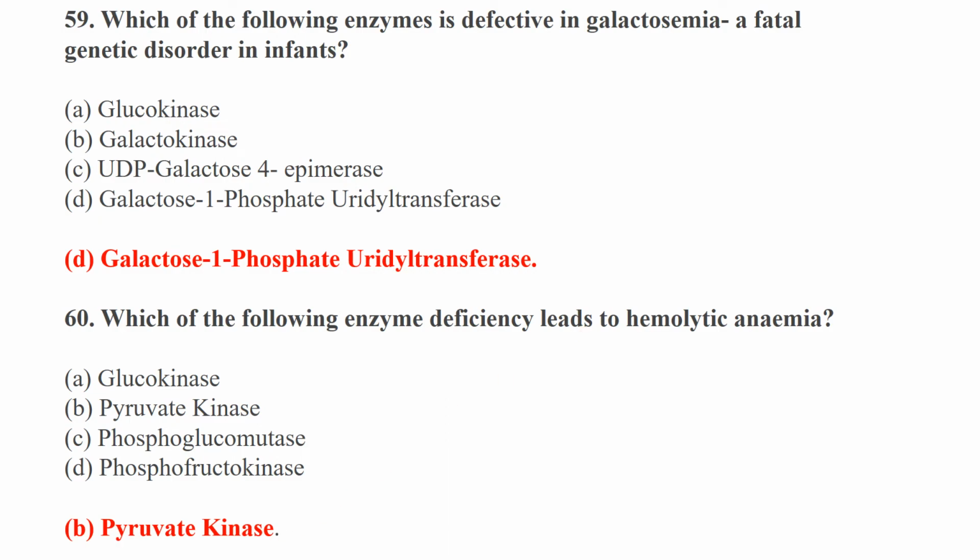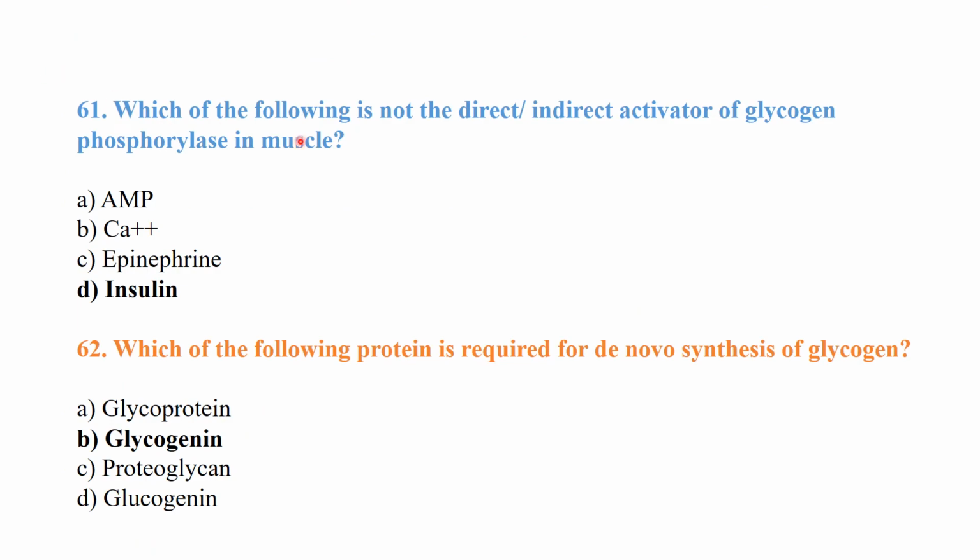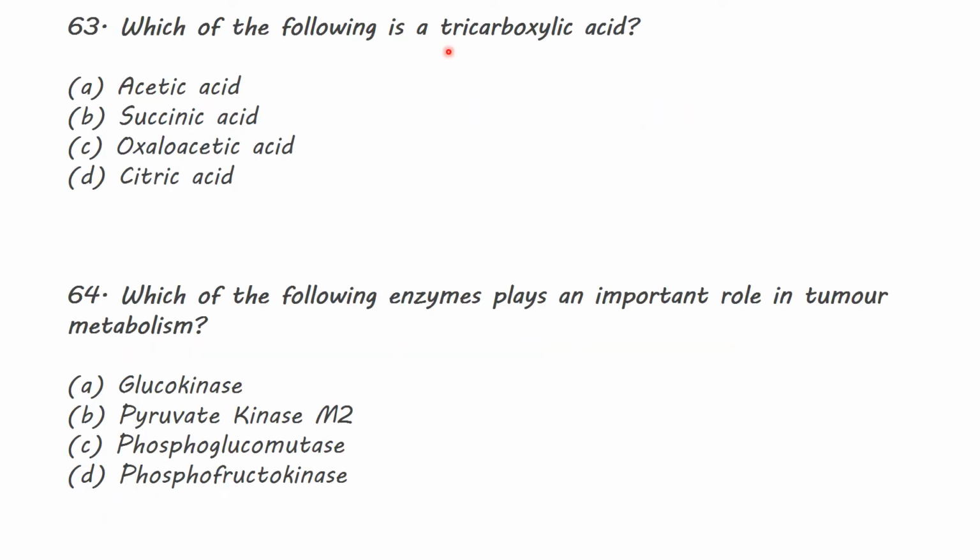Pyruvate kinase leads towards hemolytic anemia. Which of the following is not the direct or indirect activator of glycogen phosphorylase in muscle? Insulin. Which of the following proteins is required for de novo synthesis of glycogen? Glycogenin. Which of the following is a tricarboxylic acid cycle? The tricarboxylic acid cycle's other name is citric acid cycle, and we also call it the Krebs cycle. Which of the following enzymes plays an important role in tumor metabolism? In tumor metabolism, pyruvate kinase M2 helps.